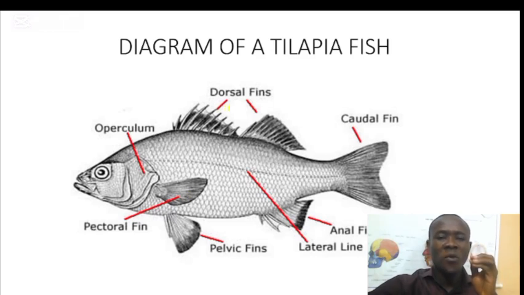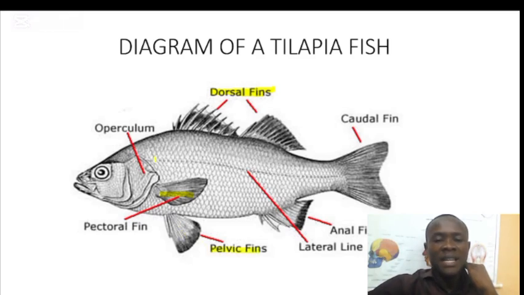Let's start from the fin that is at the top, which is called the dorsal fin. And we have the fin very close to the operculum, called the pectoral fin. And we have the fin that is found on the ventral part, and this fin is called the pelvic fin.